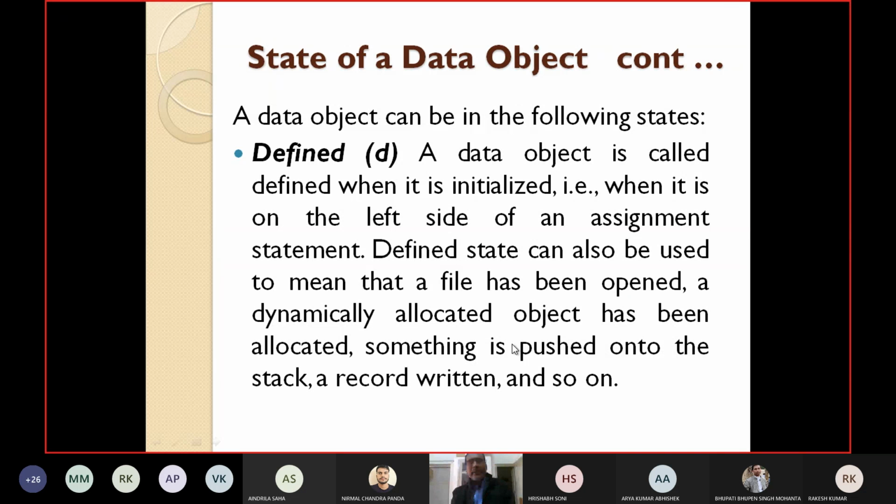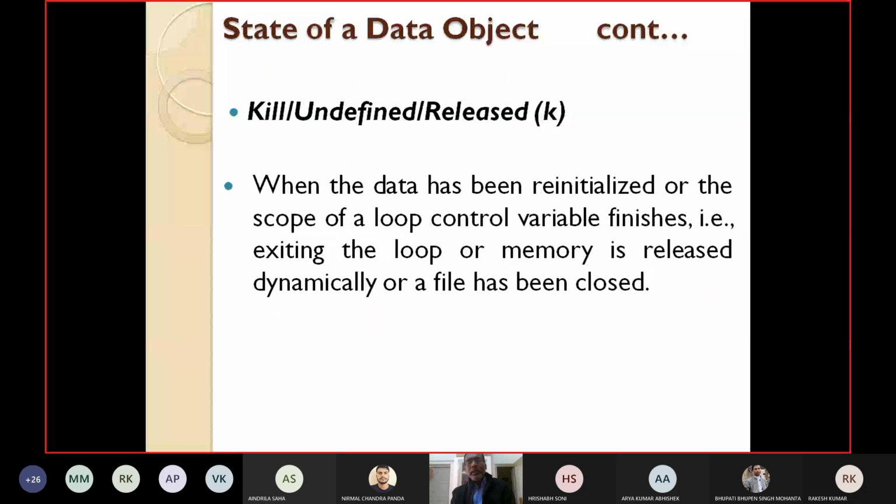Next state is kill or undefined or release state. We denote it as K. Again, very simple. When the data has been reinitialized, or when the scope of the loop control variable is finished, that is you are exiting the loop, or memory is released dynamically, or a file has been closed. These are all examples of the state kill or undefined or release state of a data object.